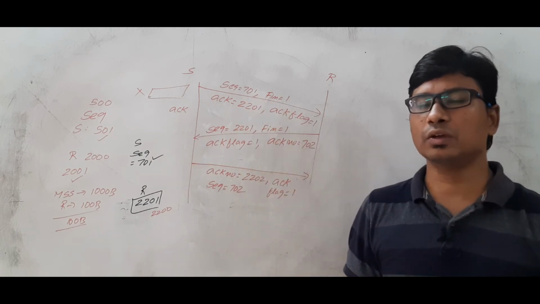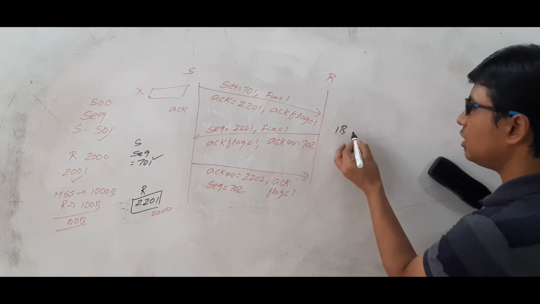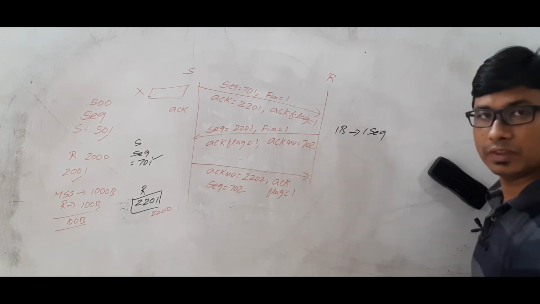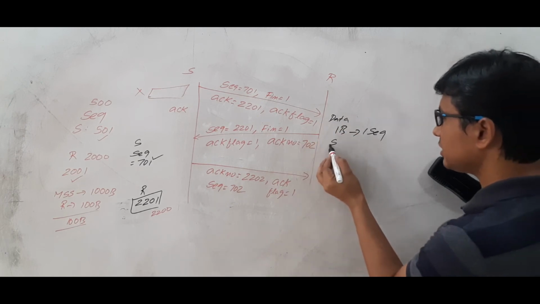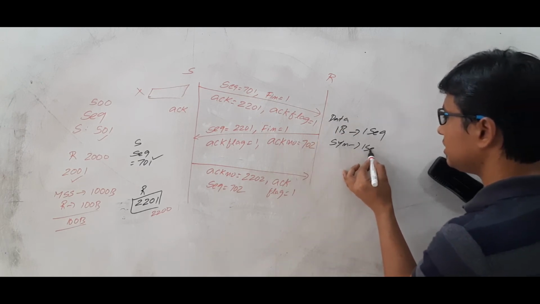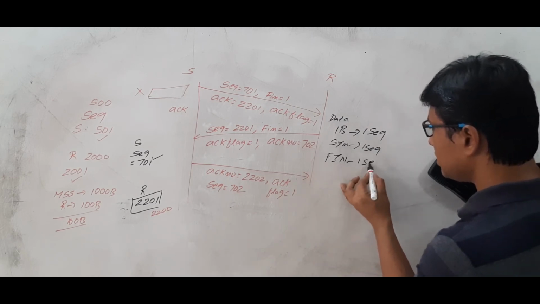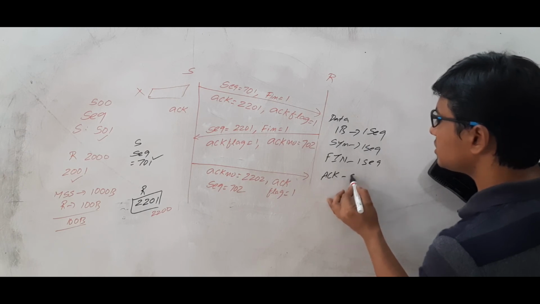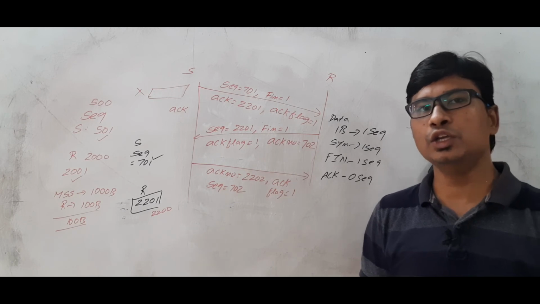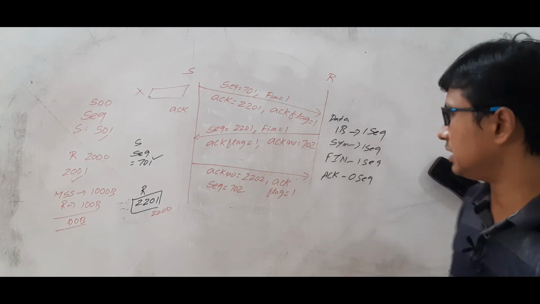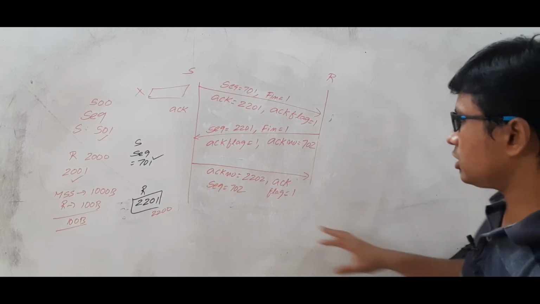So remember one thing: each 1 byte of data will take 1 sequence number. For connection establishment, SYN also takes 1 sequence number, and FIN also will take 1 sequence number. An acknowledgement takes 0 sequence numbers. So if you are sending a pure acknowledgement, you can reuse the sequence number you have already sent. Okay, remember this point.